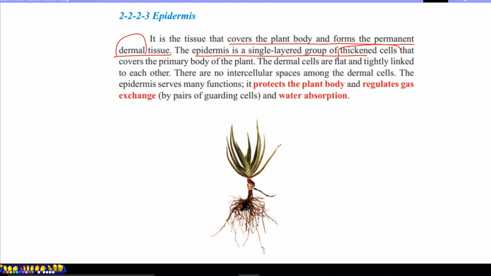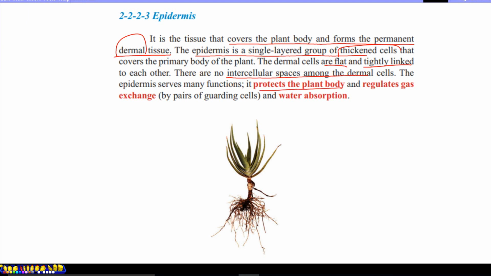In the secondary part of the body, the epidermis can be replaced with periderm as plants age. So the primary body covering is epidermis, but the secondary is periderm. The dermal cells are flat and tightly linked to each other without intercellular spaces between them. That's why they provide the function of protection.